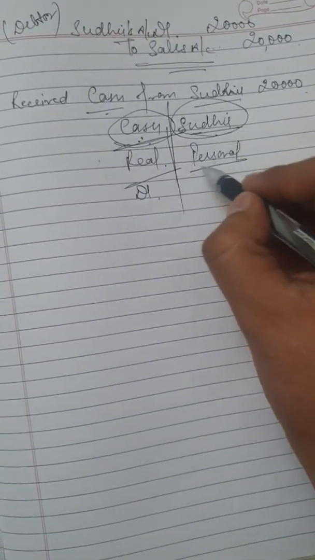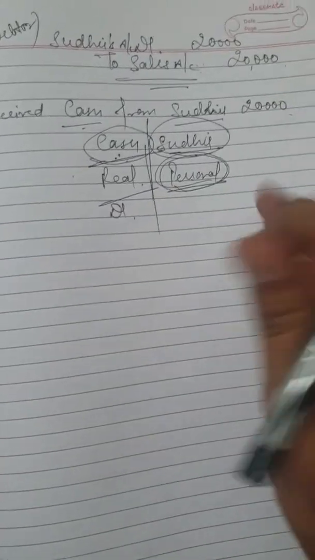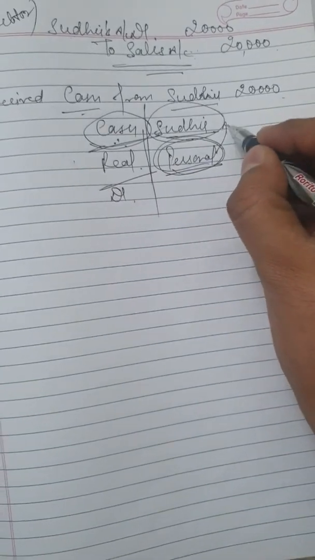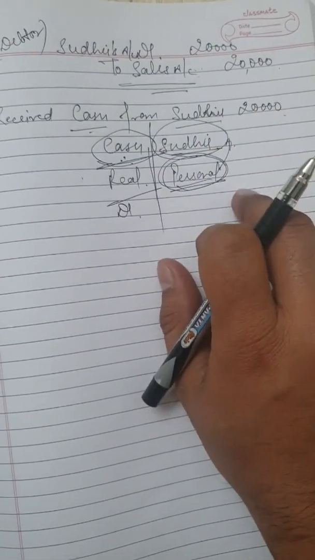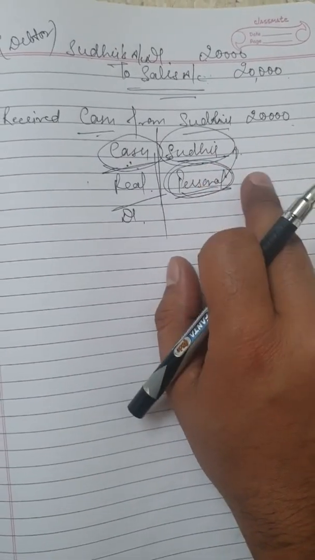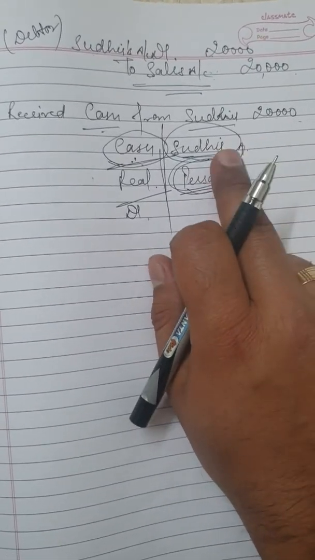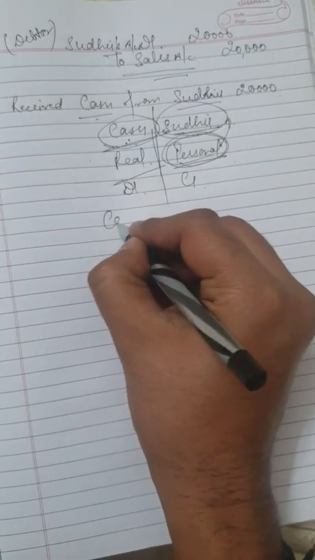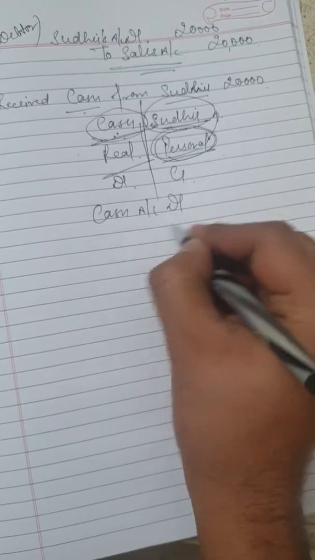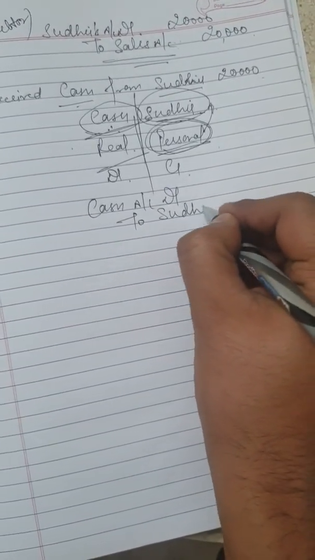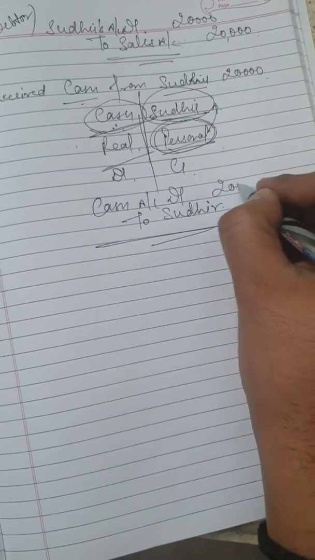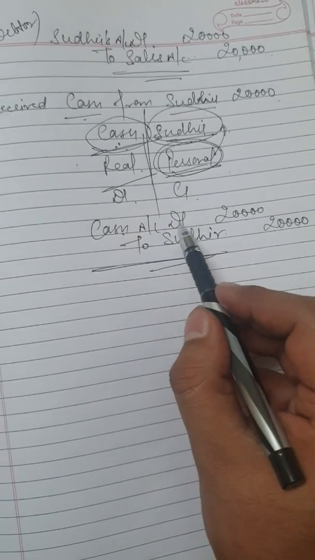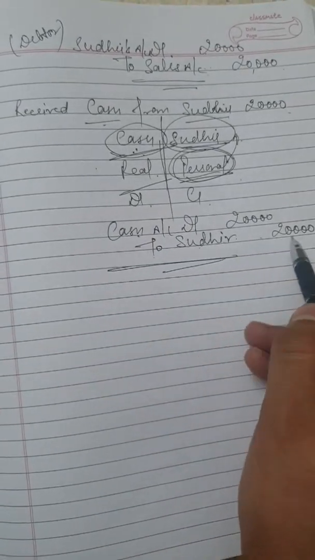Sudhir, as per the personal account rule, says debit the receiver, credit the giver. Just concentrate on Sudhir. Today, is Sudhir receiving something or giving something? Definitely he is giving something. So if he is the giver, he must be credited. So the entry will become cash account debit to Sudhir. Or you may write it as cash account debit to Sudhir's account.